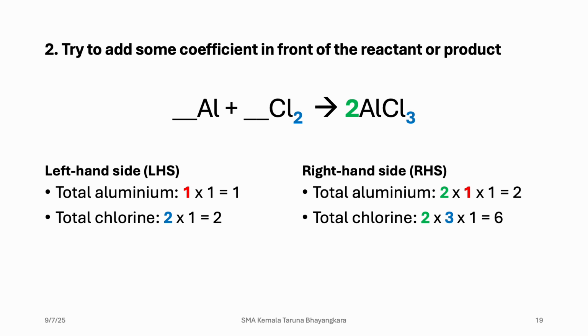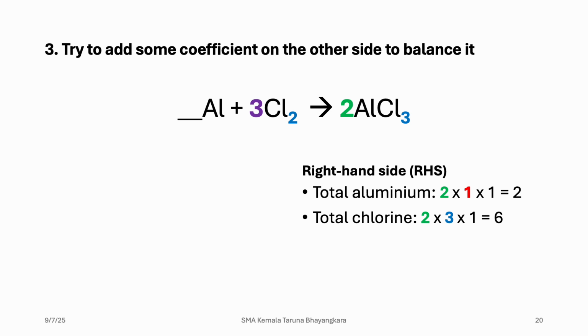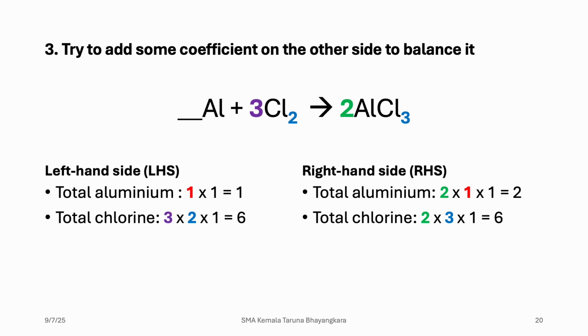So now on the left hand side there is less chlorine, so we need to multiply it by 3 to make it 6. So now the total of chlorine is already balanced, but the aluminum atoms are not balanced.